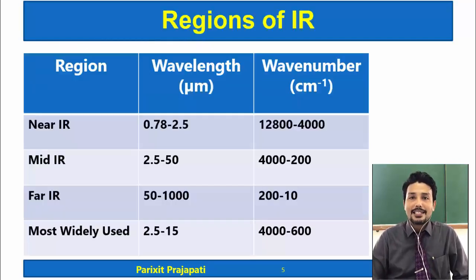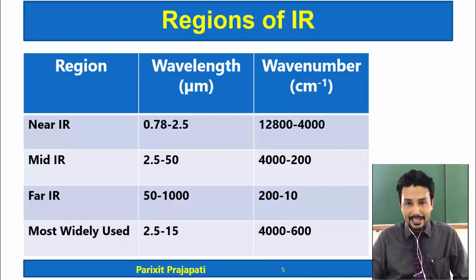These are the different regions of IR radiation. IR radiation is classified into three parts, that is near IR, mid IR and far IR.